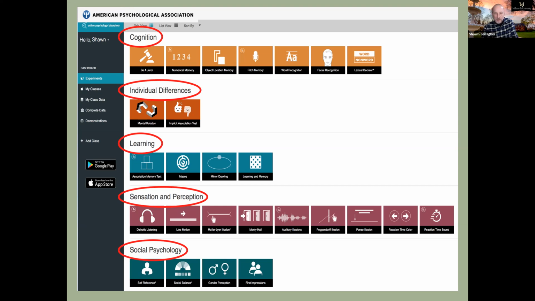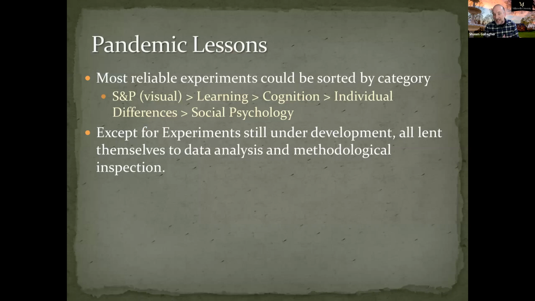They should probably be able to appreciate the fact that a reaction time experiment is probably going to give more consistent results, not just within individuals, but across individuals, than perhaps a mirror tracing task or an object location memory task. So you can discuss things like reliability and demonstrate reliability in different experiments by using OPL data. And I sort of did just that.